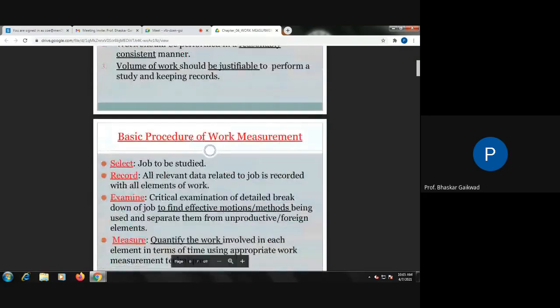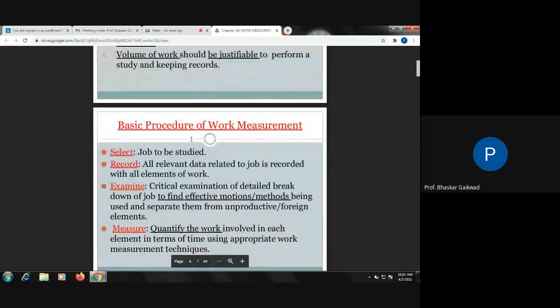And basic procedures for work measurement. So very simple. Everywhere for work measurement, work or time study, work sampling, same point is there. Select the job. How are we going to select the job? Where the problem is there, bottlenecks are there, more time is wasted, less production is there, cost estimate is more. Such a product you have to consider for work measurement.